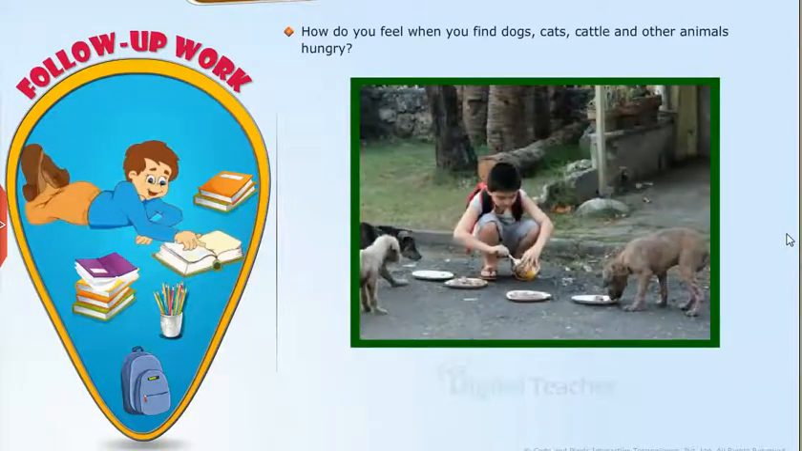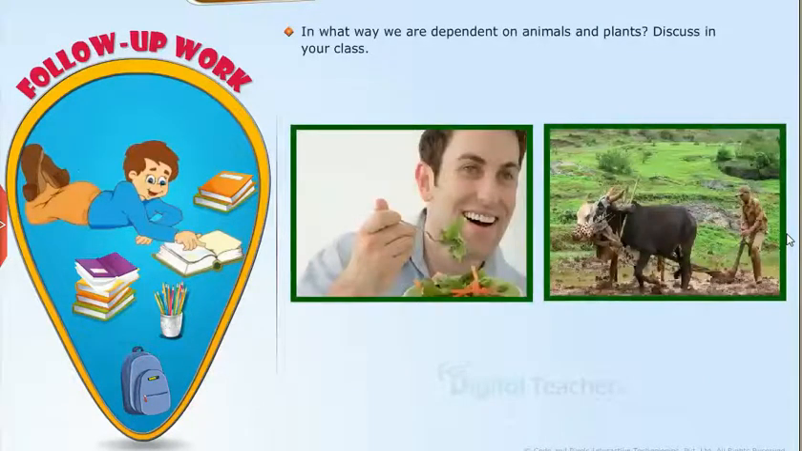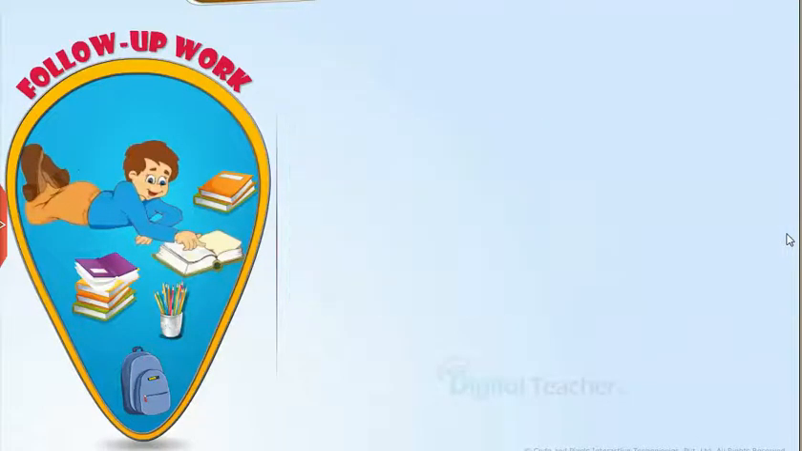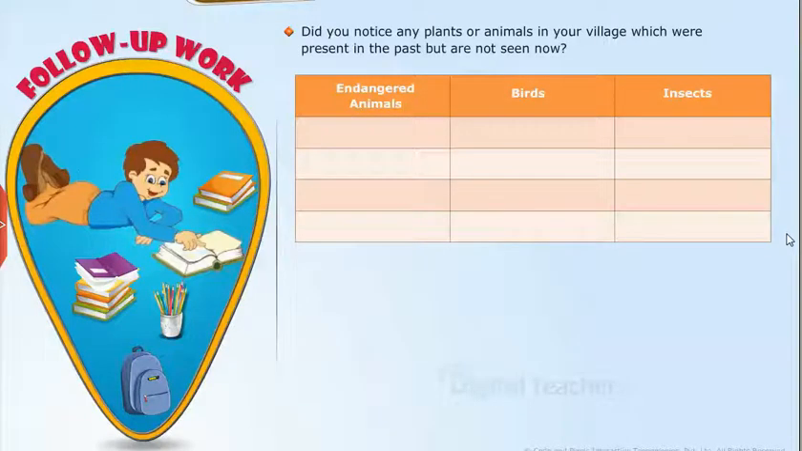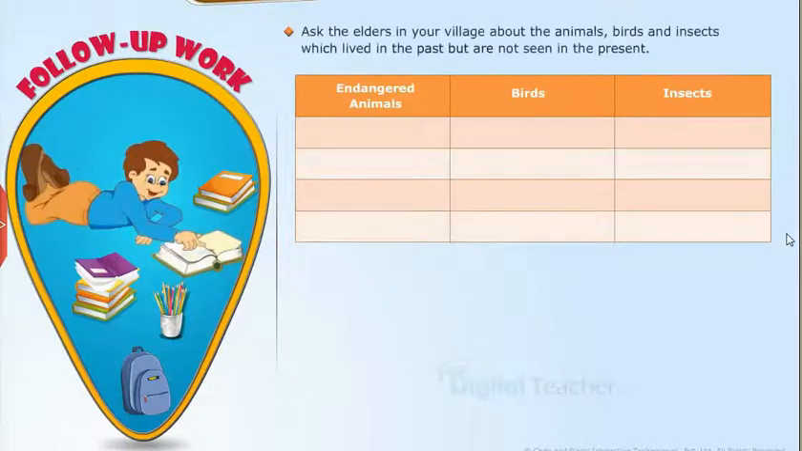How do you feel when you find dogs, cats, cattle and other animals hungry? In what way we are dependent on animals and plants? Discuss in your class. Select any place in your village. Observe the natural resources like water bodies, hills, plants, birds and animals. Write your observations. Did you notice any plants or animals in your village which were present in the past but are not seen now? Ask the elders in your village about the animals, birds and insects which lived in the past but are not seen in the present.